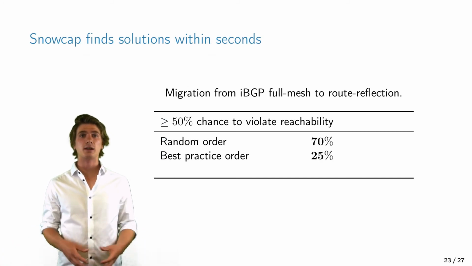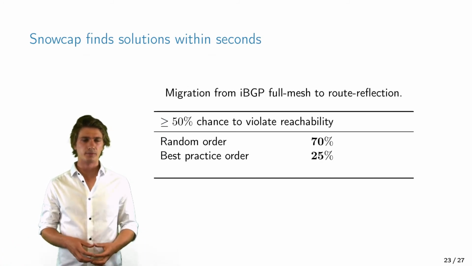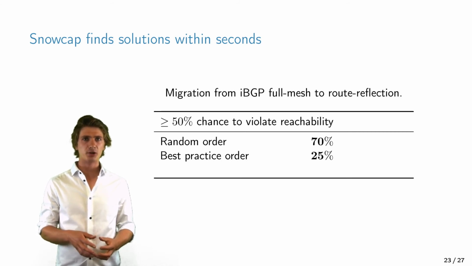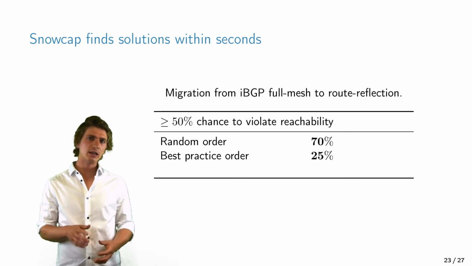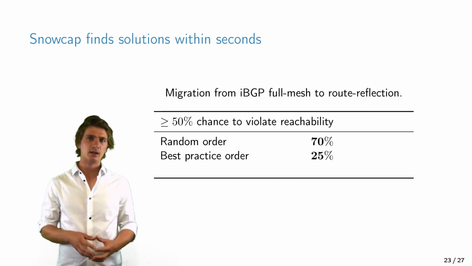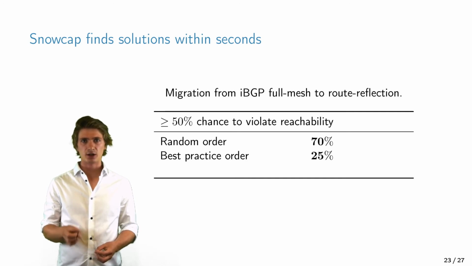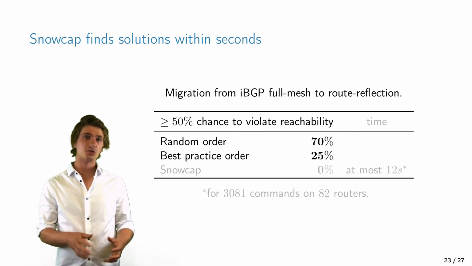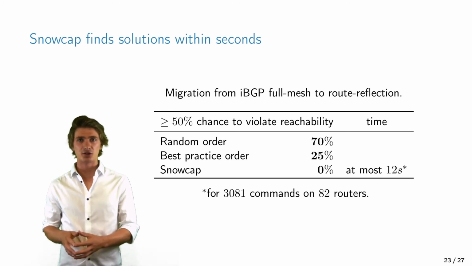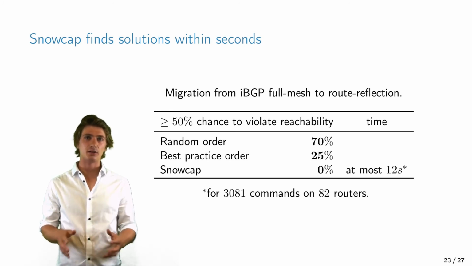So let's go back to the case study from the beginning of this presentation. As a quick reminder, we have simulated a migration from an IBGP full mesh to a route reflector topology. And we have shown that even when applying best practices, in about a quarter of the scenarios, there is a large chance that the migration will cause transient black holes or forwarding loops. Now, using Snowcap, every single migration resulted in no transient anomalies at all.